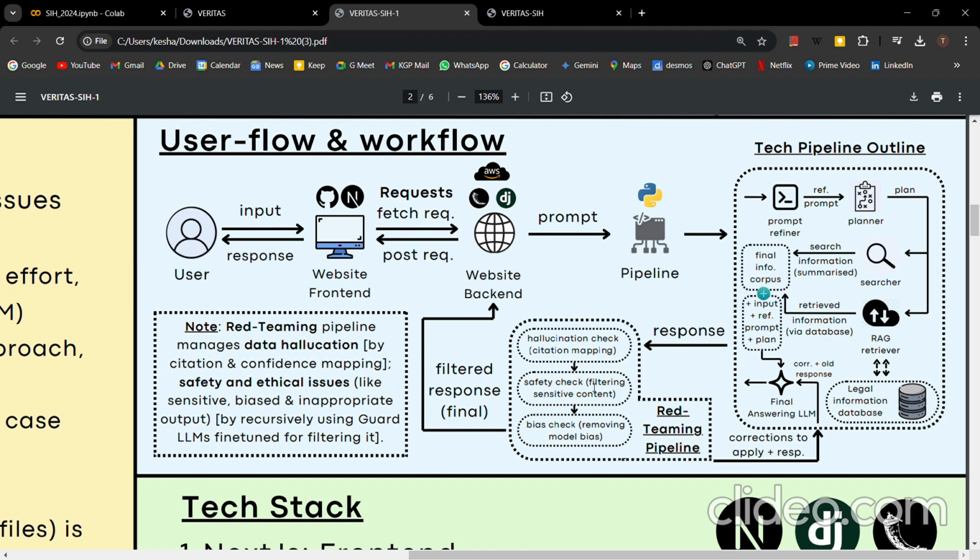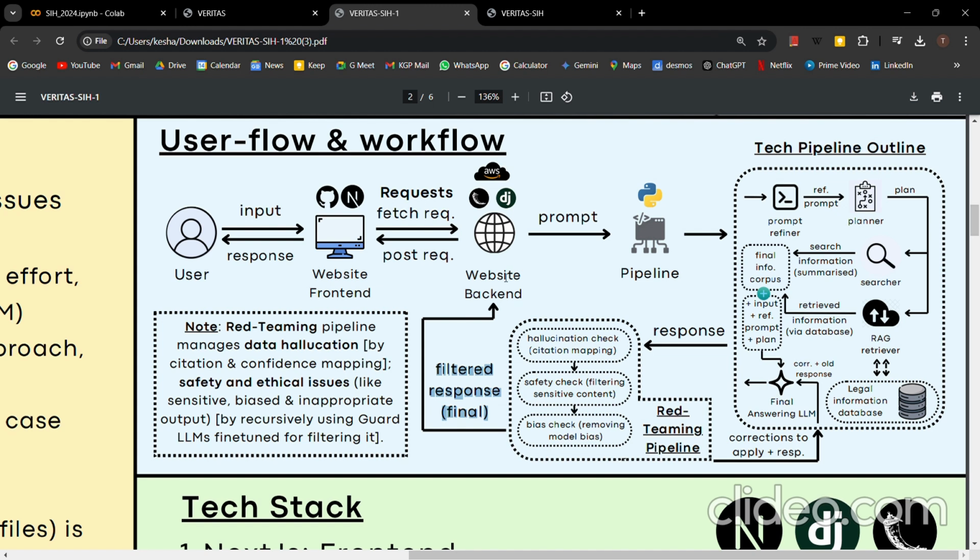So it checks, it suggests corrections, it gives it back to the model. Now the model will correct it, send a new response, it will check it again, it will again send corrections, and this will repeat for some time, right? After a certain time, when it feels that the response is good and is not biased or inappropriate or sensitive, it will return the final filtered response, right?